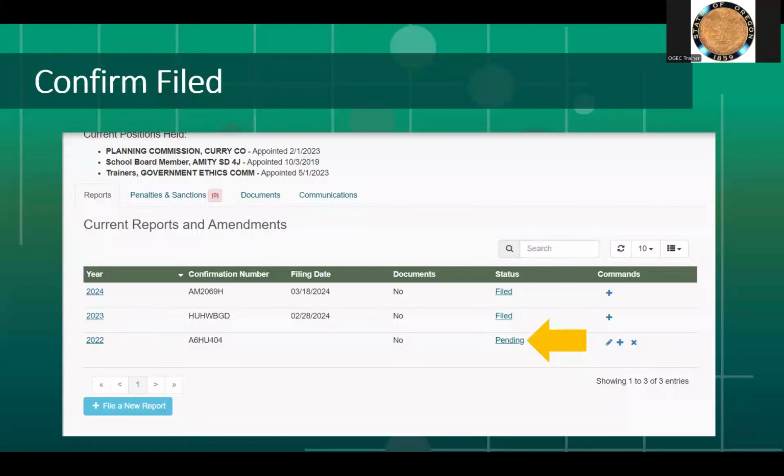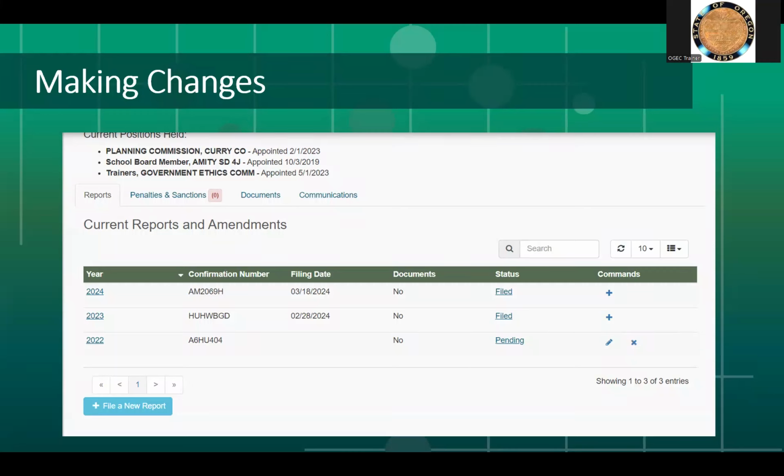If it is listed as pending, that means you have saved your SEI but not filed. To reopen the file, click on the pencil/edit icon next to the pending status to finish answering the questions. Do not forget to click Submit at the bottom of the report once you have finished answering the questions to successfully file your report.